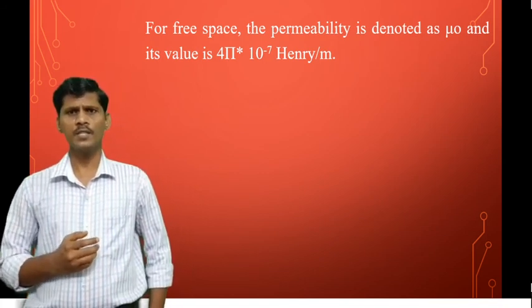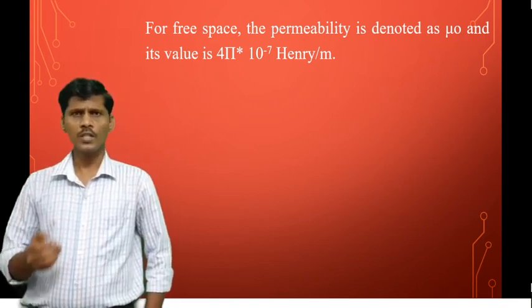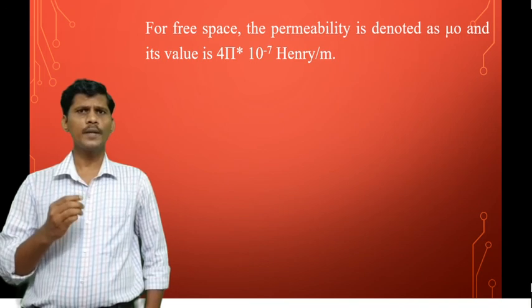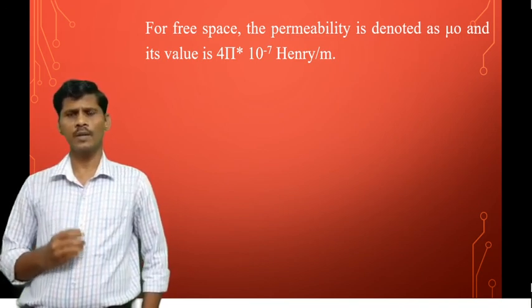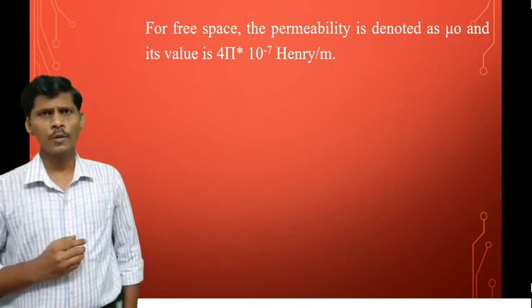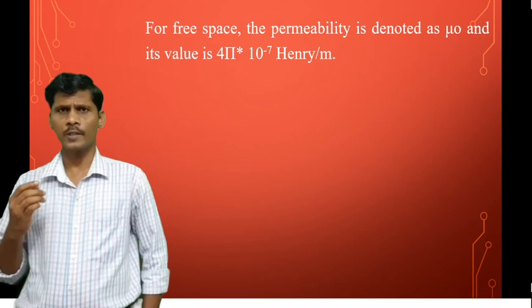For free space, the permeability is denoted as mu naught. So what is its value in free space? Mu naught is equal to 4 pi into 10 to the power of minus 7 Henry per meter. And what is the epsilon naught value? 8.854 into 10 to the power of minus 12 farad per meter.